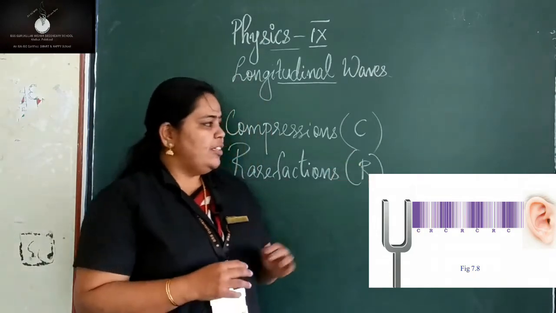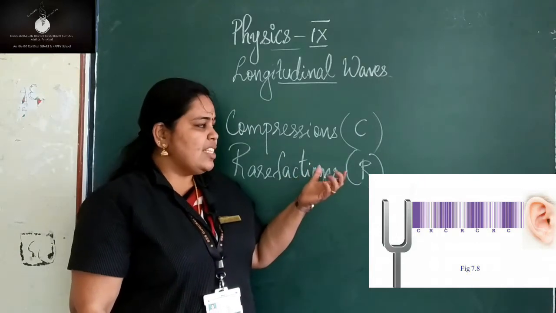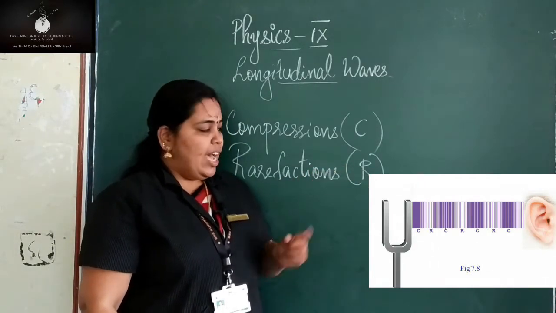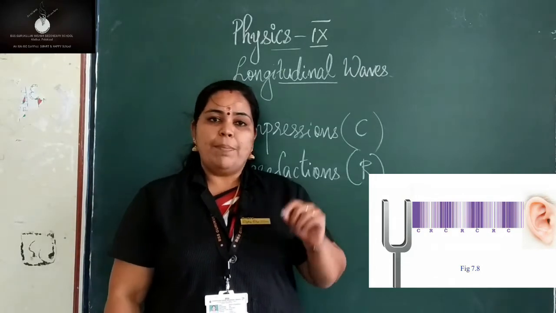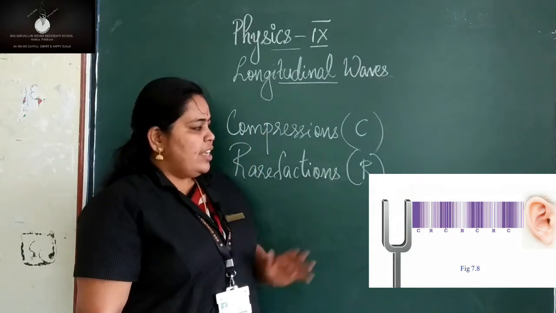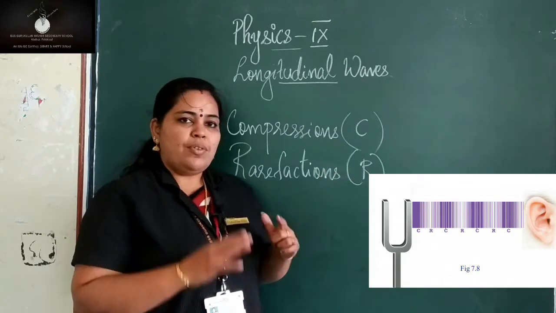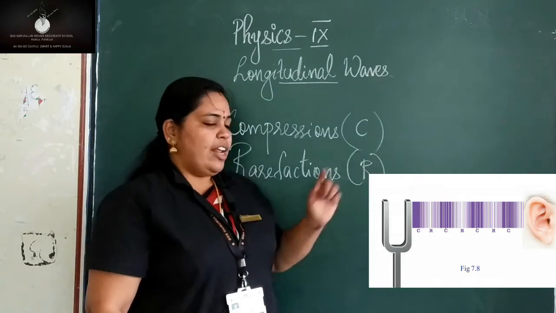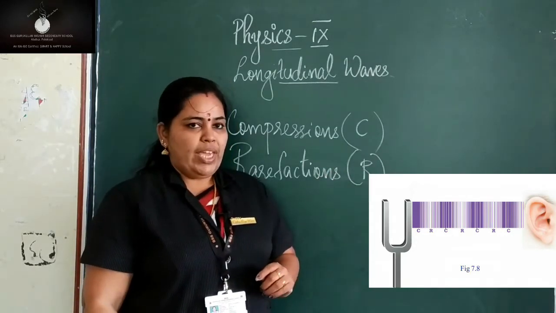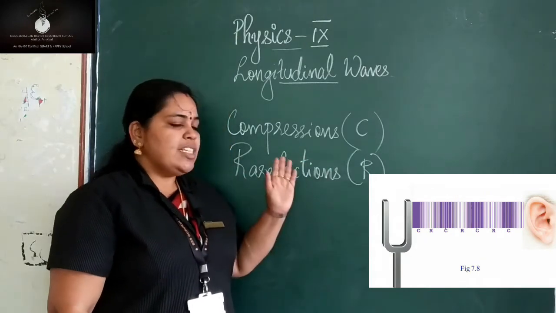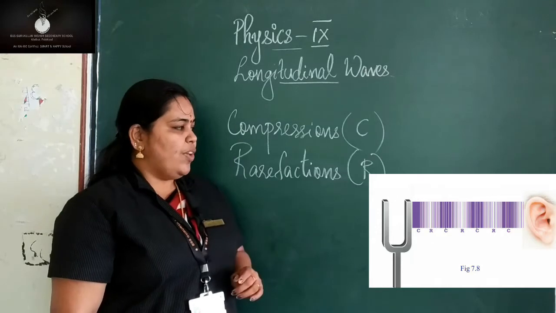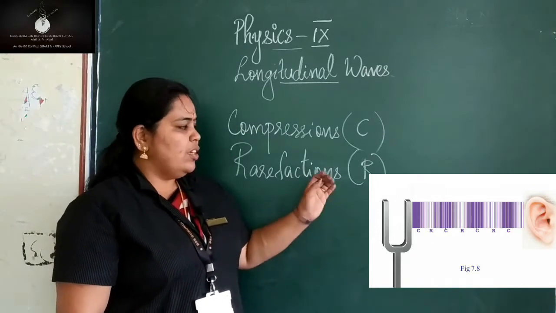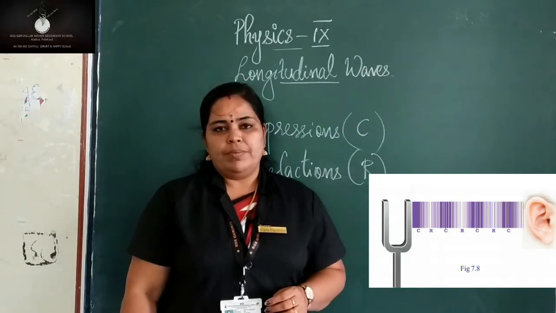And look at that figure. Here you can see some areas where the particles are very close, represented by the letter C. C stands for compressions. Next to it, there are particles which are far apart, where rarefactions are formed. So you can see alternate compressions and rarefactions formed in the case of a tuning fork which produces sound.